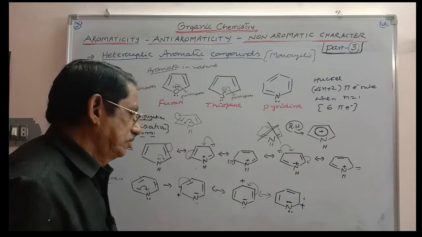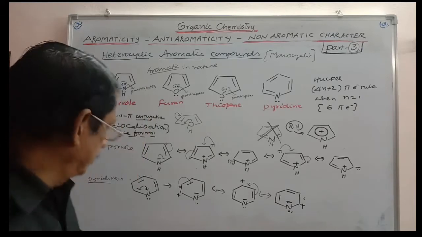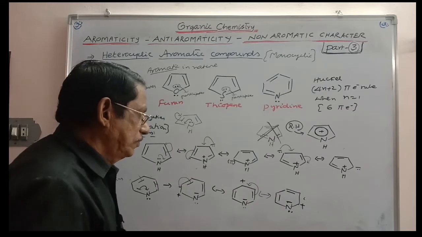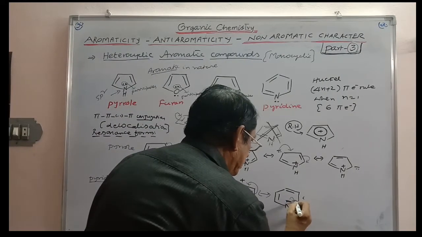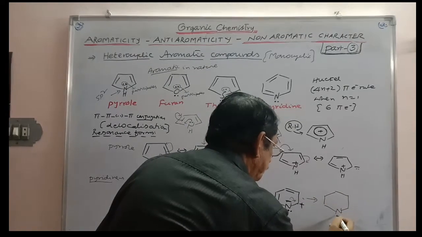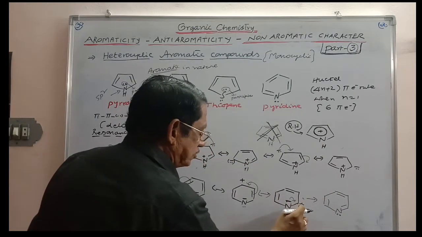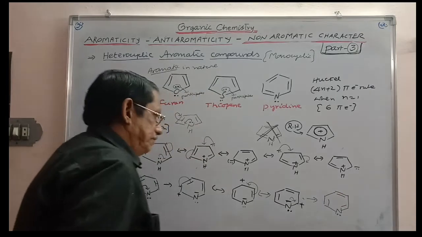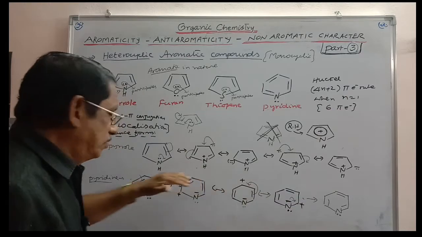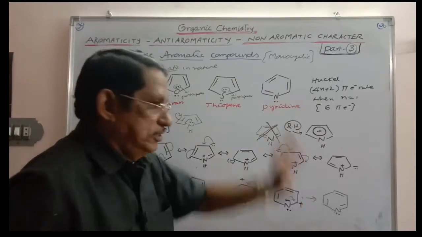These are the resonance forms. Still, we can write two more for these resonance structures. In this case, in the pyridine ring, three bonds will be alternating, and we will get the structure once again. If you consider this one going like this, you will get the original structure here. This charge is coming, the plus charge is cancelled, and you will get the same pyridine. So these are the resonance forms. In this, the lone pair is not participating, and three pi bonds are delocalizing continuously, and so it satisfies Huckel's rule. It is also aromatic.